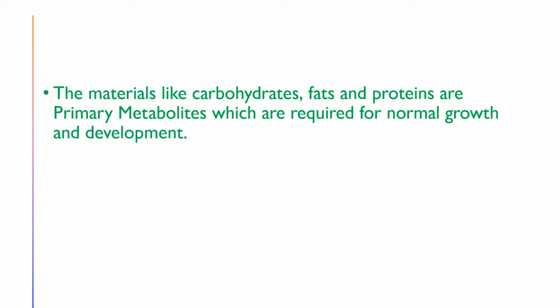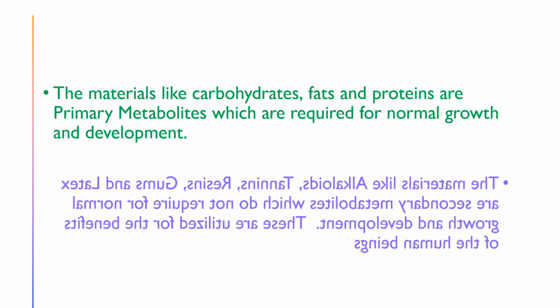Materials like carbohydrates, fats and proteins are primary metabolites. Why are these called primary metabolites? Because these carbohydrates, fats and proteins are required for the normal growth and development of the plant. Hence, they are called primary metabolites.